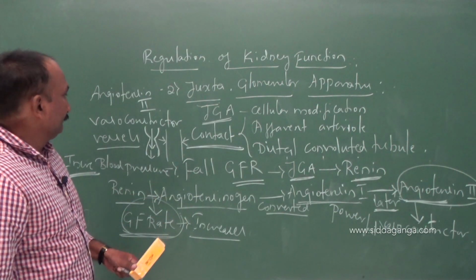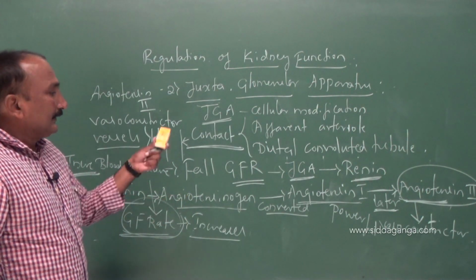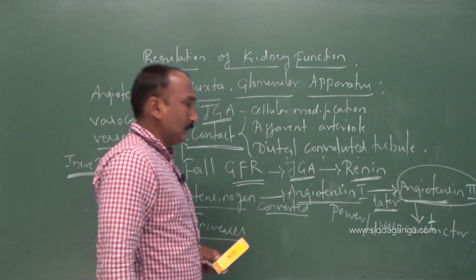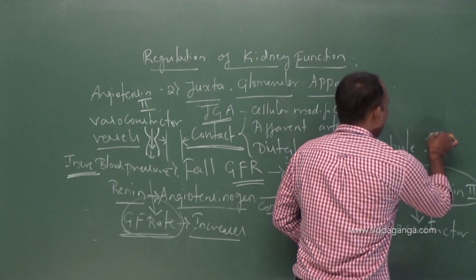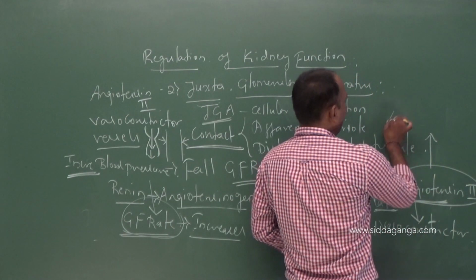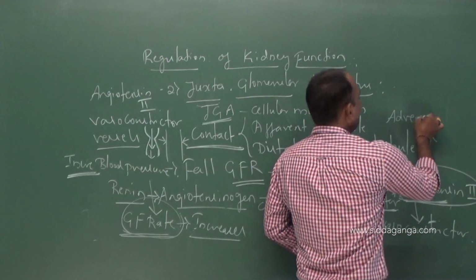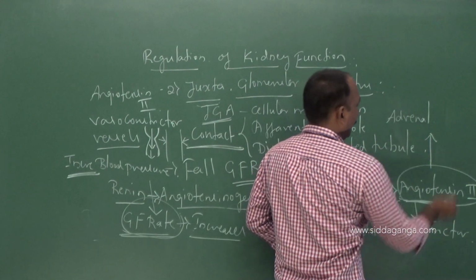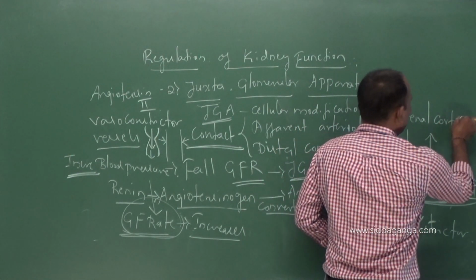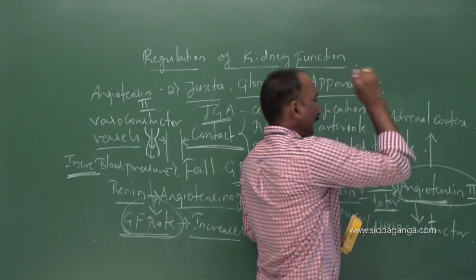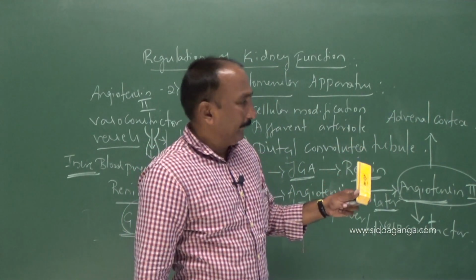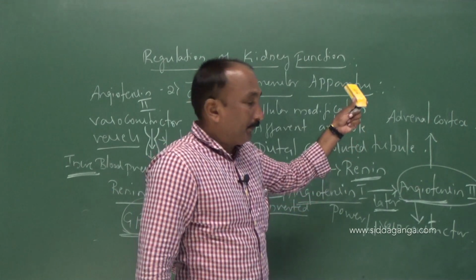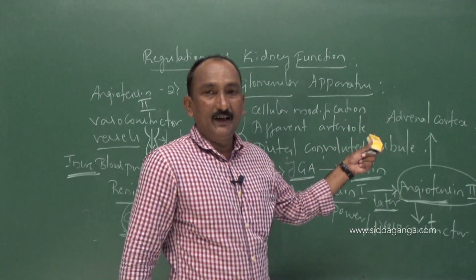Along with this, angiotensin 2 can also stimulate the adrenal gland, particularly the adrenal cortex. Of course, the adrenal gland is present above the kidney, adjacent to the renal organ.